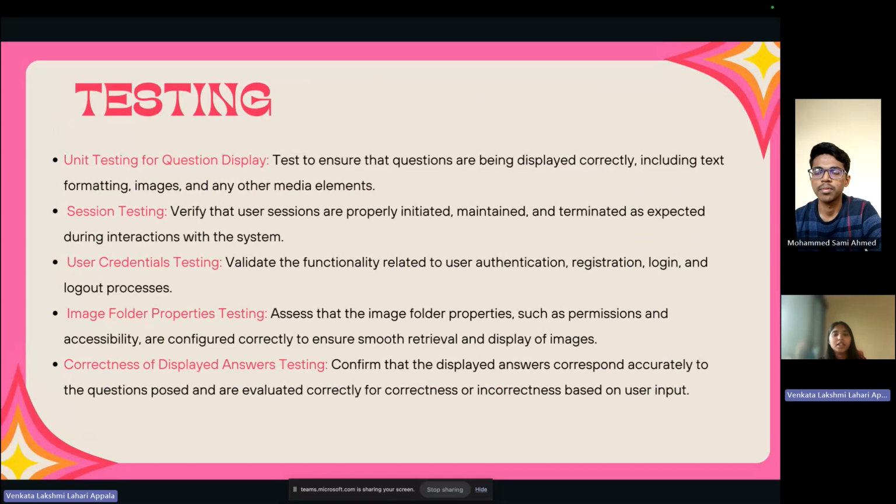We validated the functionality related to user authentication, registration, login, and logout processes. The next one is image folder properties testing. We assess that the image folder properties such as permissions and accessibility are configured correctly to ensure smooth retrieval and display of images. The last one is correctness of displayed answers testing. We confirm whether the displayed answers correspond accurately to the questions posed and are evaluated correctly for correctness or incorrectness based on user input.